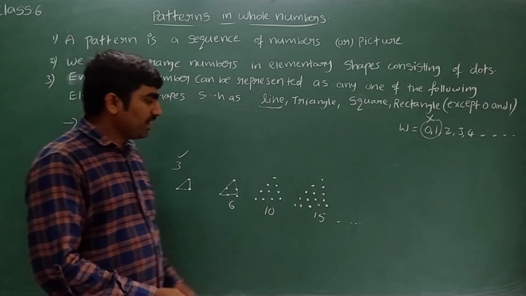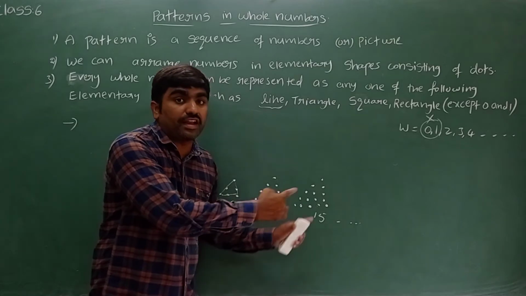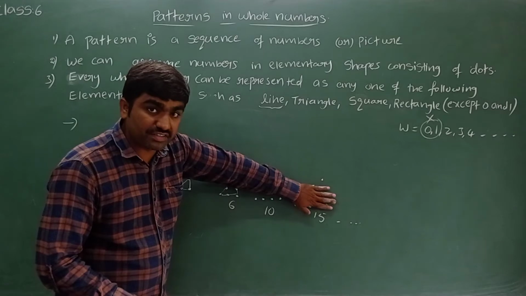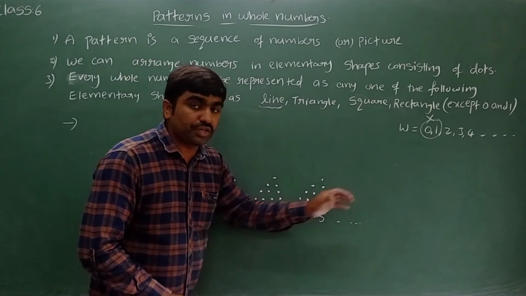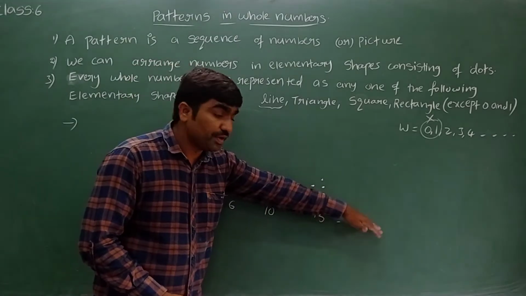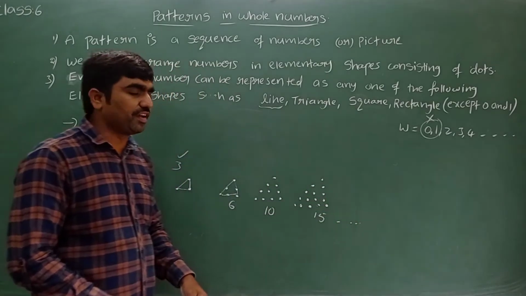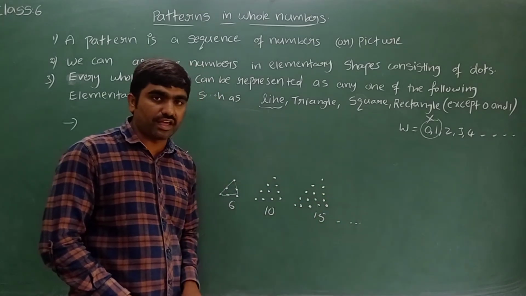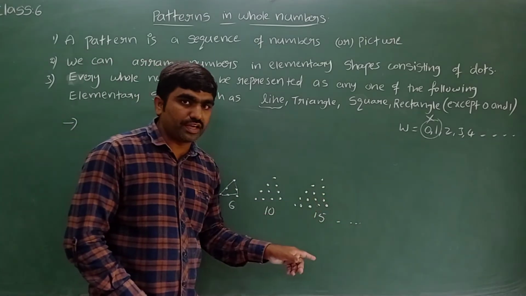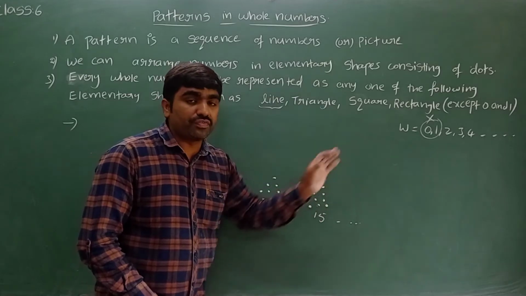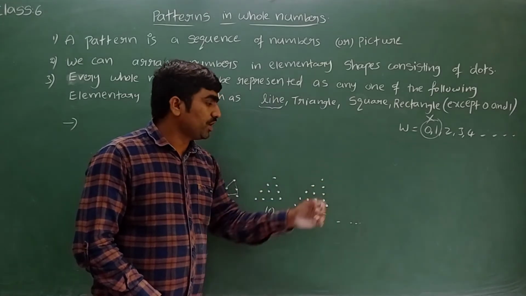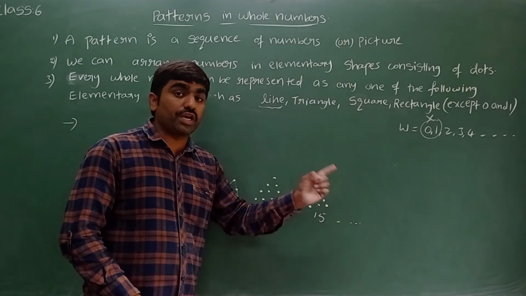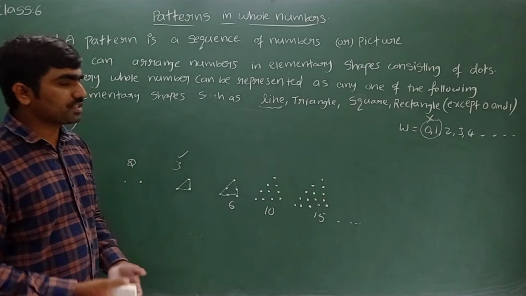Can anybody say what is the next triangular number? Till 5 rows we have 15 dots. If I take the sixth row, how many dots should I take? 6 dots. 15 plus 6, 21. Yes, 21 is the next number which we can arrange in a triangle shape. Till the sixth row we have 21. If I take the seventh row, 7 dots. 21 plus 7, 28. So that is the way we can arrange.